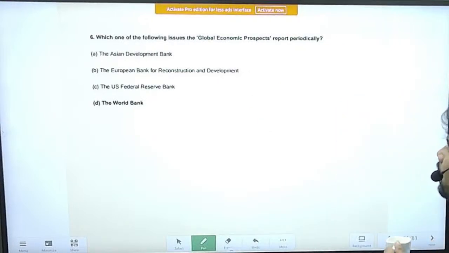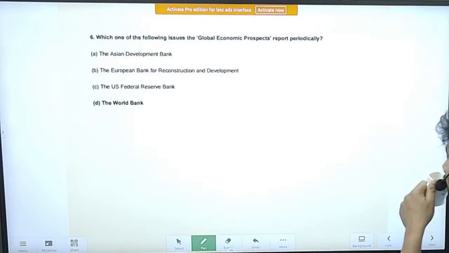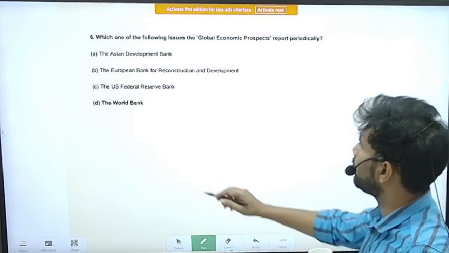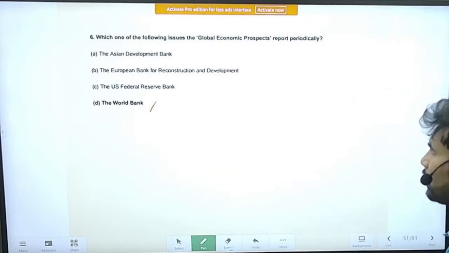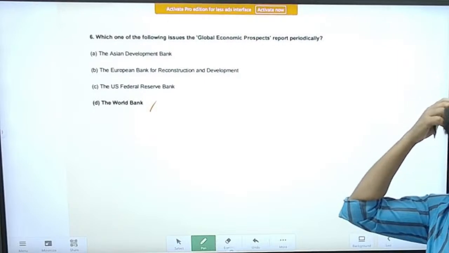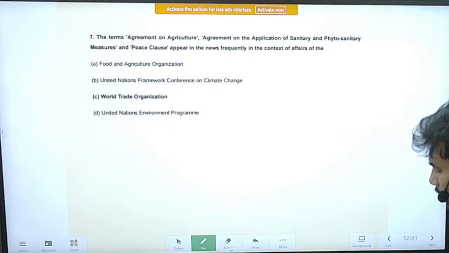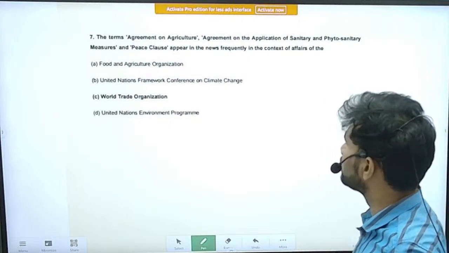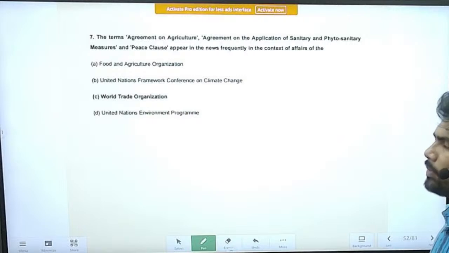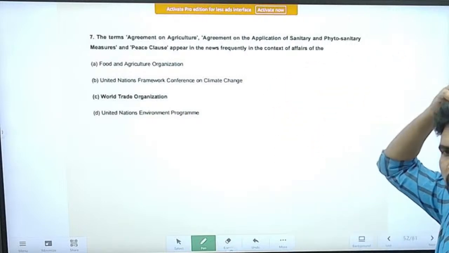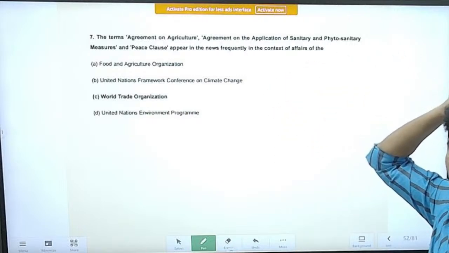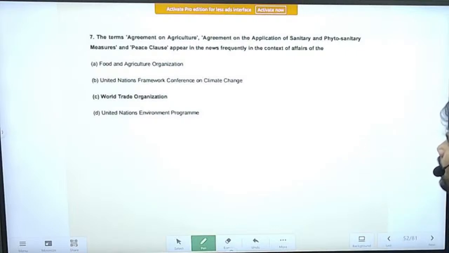Next question: which one of the following issues the Global Economic Prospects report periodically? The correct option is World Bank. I was mentioning that during that time, in 2016, 2017, 2014, reports and indexes were very much in the news. Next question, the terms Agreement on Agriculture. I was also mentioning these terms with respect to WTO and India.